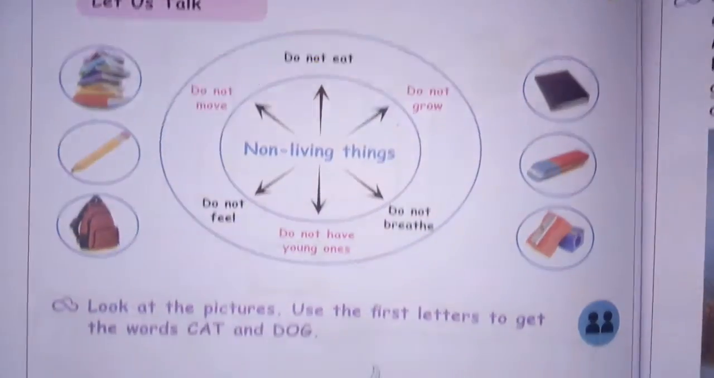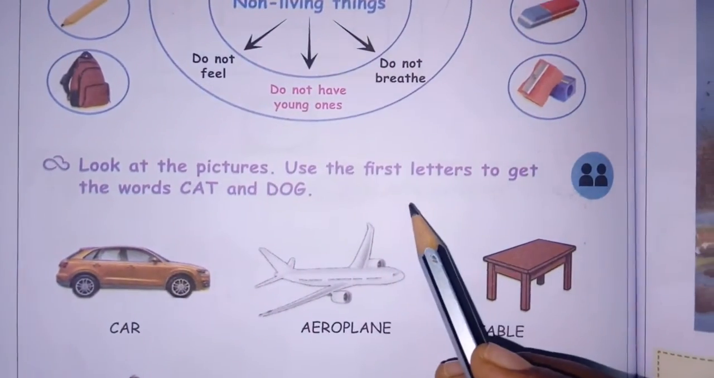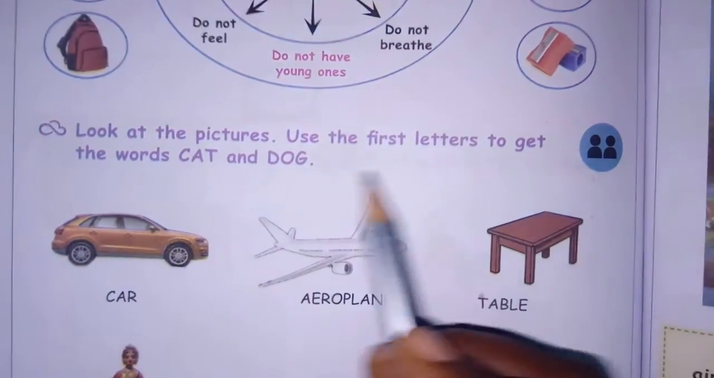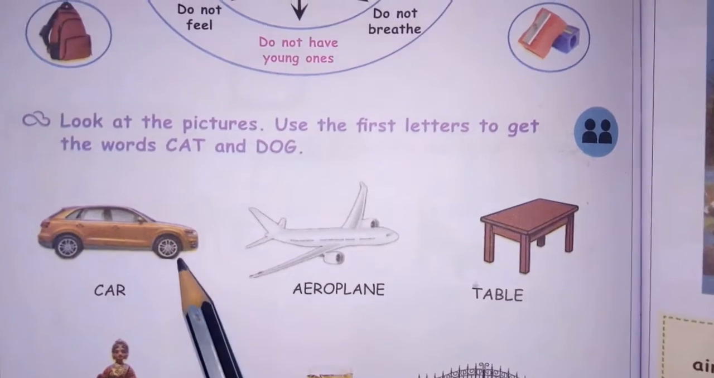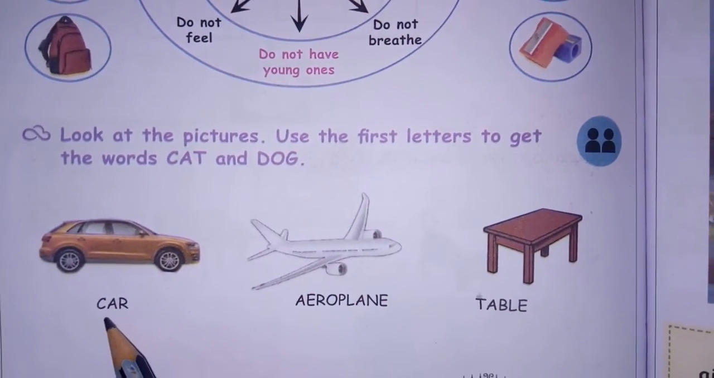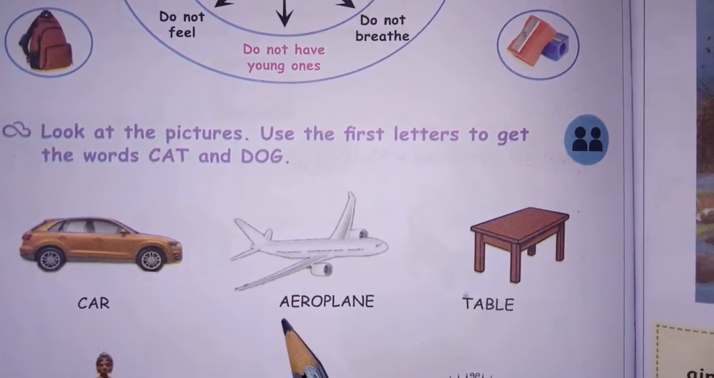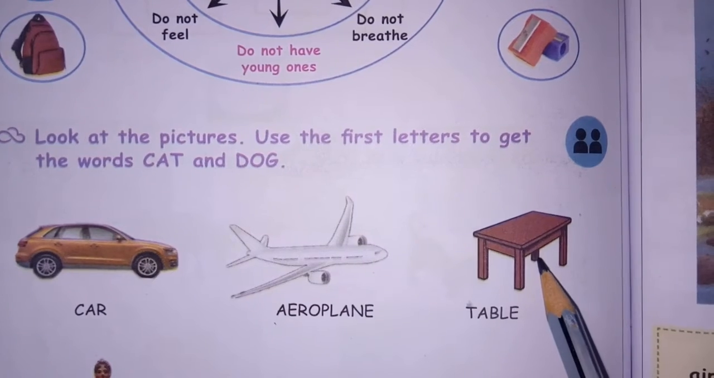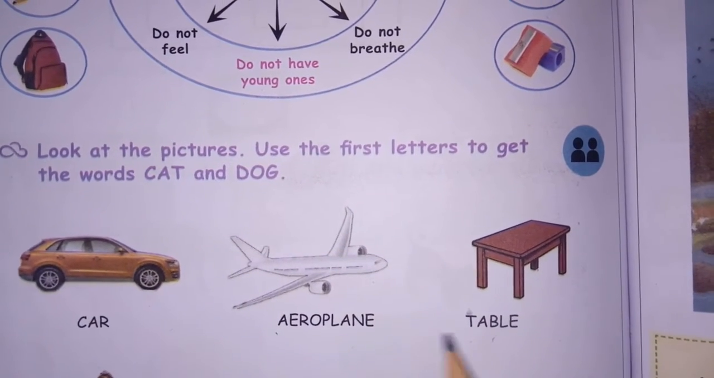Okay, next look at the pictures. Use the first letters to get the words cat and dog. See children, what is this name? Car. So what is the first letter of car? C. Okay, second word, what is this one? Aeroplane. What is the first letter? A. Then what is this one? Table. What is the first letter? T.